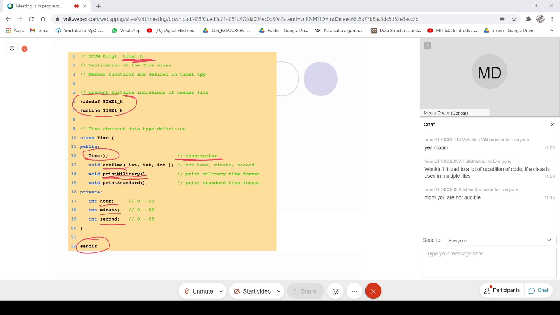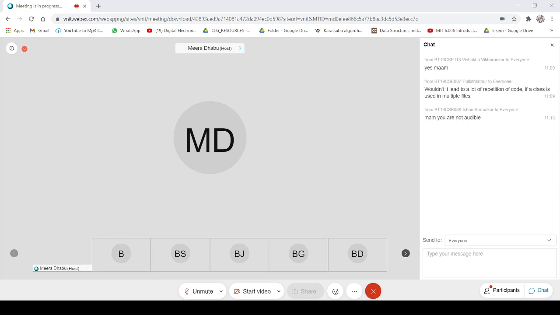And here, if you look at this include statement, you will realize that time1.h is included. And here, the definition of each and every member function is given. This is the name of the constructor, a special member function. Why is it called special? Because the name of that member method is the name of the class itself. I am going to discuss constructors in depth, so right now just try to understand that it is